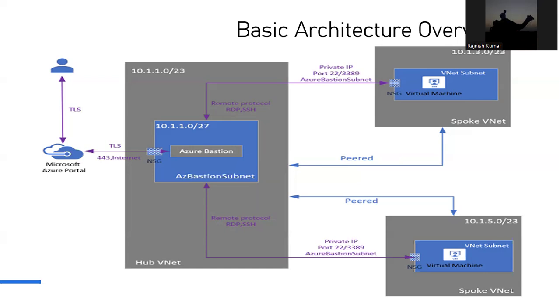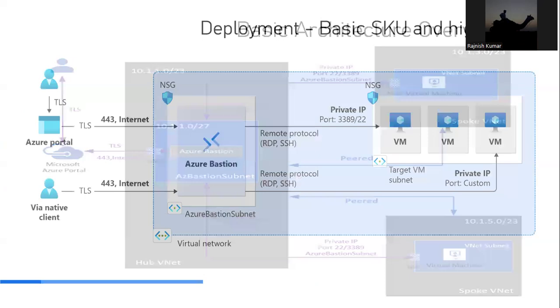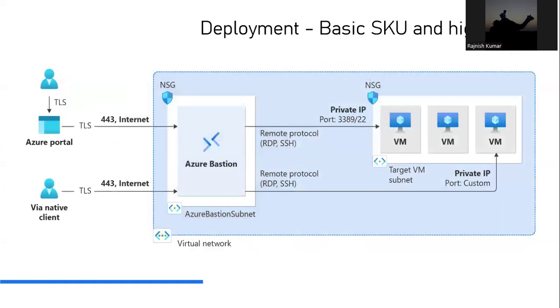And please be mindful, we have got five types of SKU for the Azure Bastion, and this representation is talking about the basic architecture. So we have one more SKU which is absolutely free from the Microsoft side. Oh, sorry, my mistake.